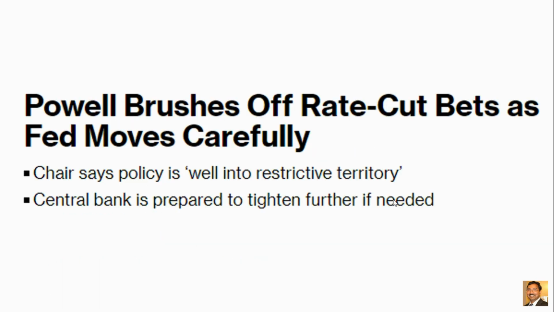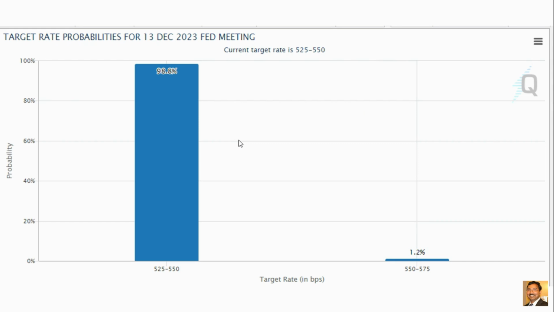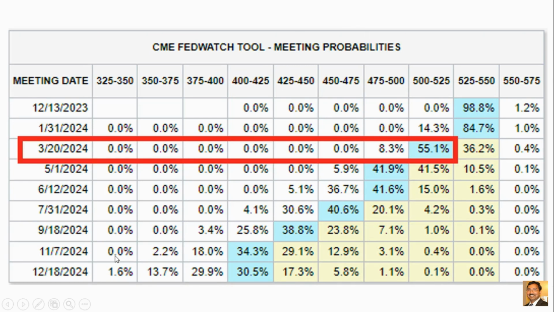And this is Powell brushes off rate cut bets as Fed moves carefully. On Friday, Powell said that even though inflation is down, as expected, he did not rule out a rate hike if inflation comes back. And this is the target probabilities for the 13 December 2023 Fed meeting. Most of them are saying there is no rate hike, just 1% saying there is a chance of a 25 basis point increase. And based on this probabilities table, in March 2024 there is a chance of a rate cut. 55% are saying a 25 basis point rate cut. This is the expectation, and that is one of the reasons why the market rallied on Friday.